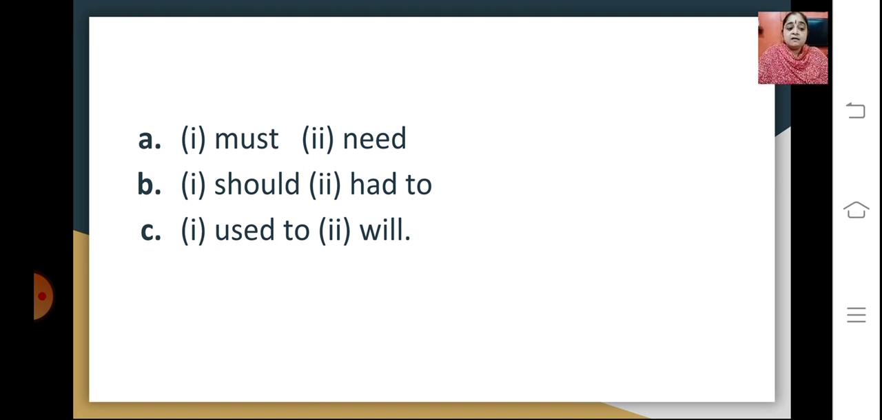Go through the section very well. Now we will move ahead to the next topic, that is determiners.